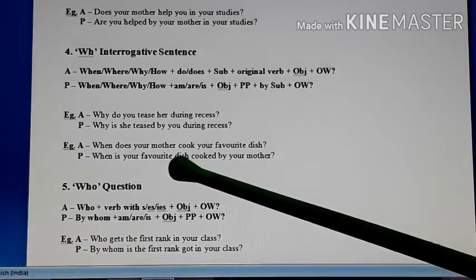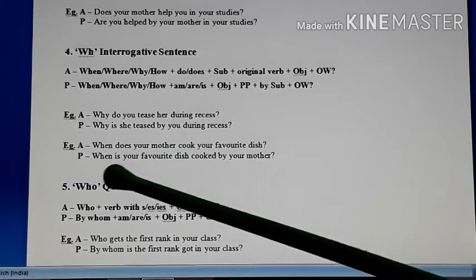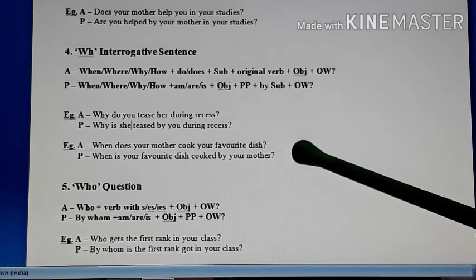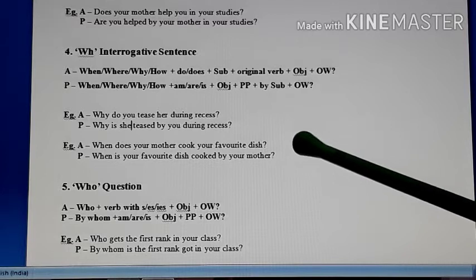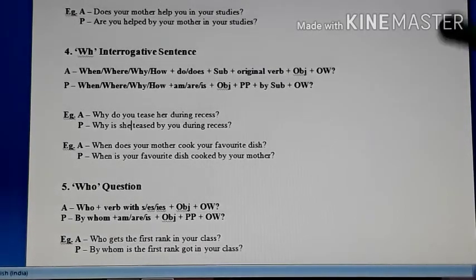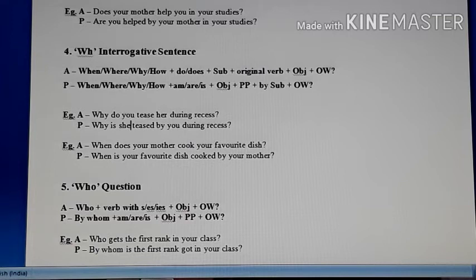But only one dish, then is. So here, when is your favorite dish cooked by your mother? Here you don't have other words. So it is quite easy. So students, in such type of sentences also, just first identify the subject and object, and then see what the third form of the verb is and which auxiliary verb will be used, am, are or is.